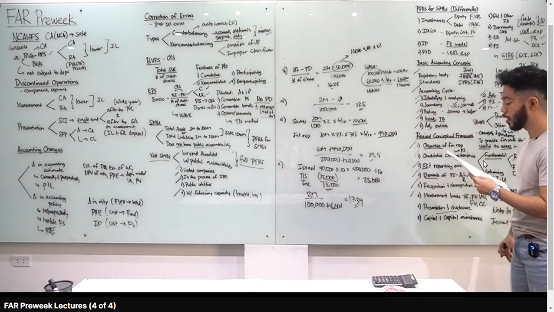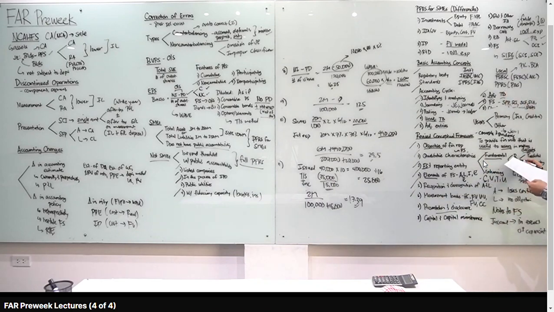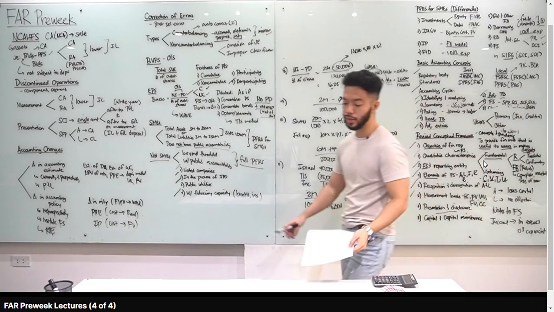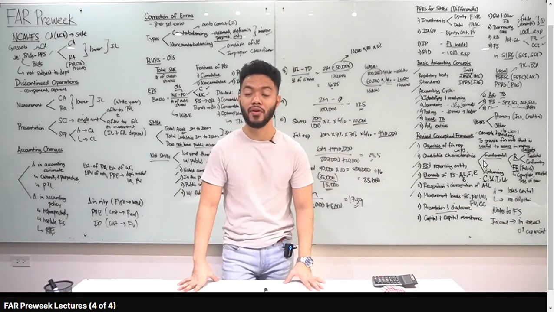Number 4, the following are the fundamental qualitative characteristics. Again, relevance and faithful representation, C, both A and B. Number 5, the following are enhancing: comparability, verifiability, timeliness, and understandability, C for number 5. Okay, that concludes our FAR Preweek discussion.